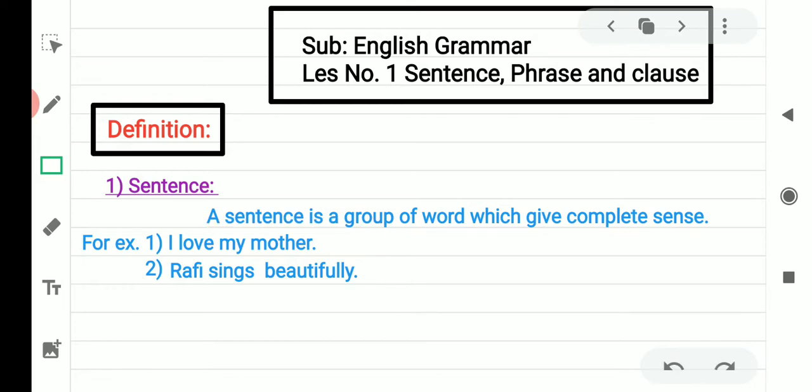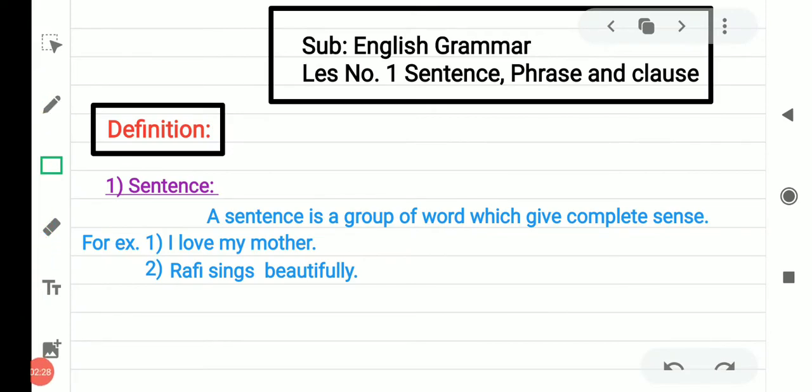There are different types of sentences. You have studied exclamatory, interrogative, affirmative, imperative. There are different types of sentences we have studied in the earlier classes. An affirmative sentence always begins with a capital letter and has a full stop in the end. And the definition of a sentence is it is a group of words that gives complete sense, means complete meaning.